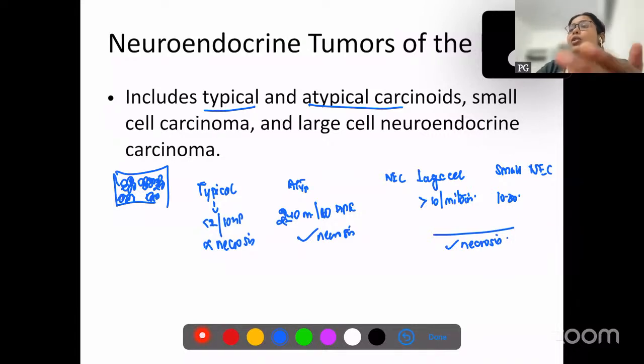So these are all aggressive tumors. The small cell neuroendocrine tumor can be small cell carcinoma also, which is extremely aggressive. So remember the morphology, nests of small round cells. They can metastasize also. And they are produced from normal neuroendocrine cells which are present, which can undergo hyperplasia.